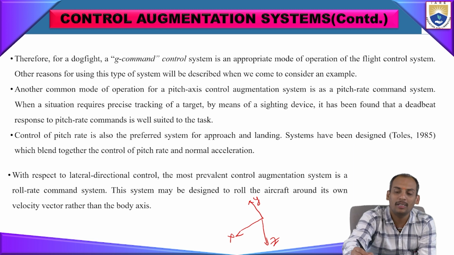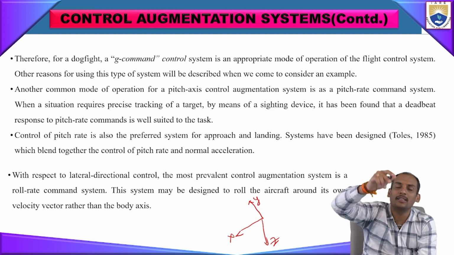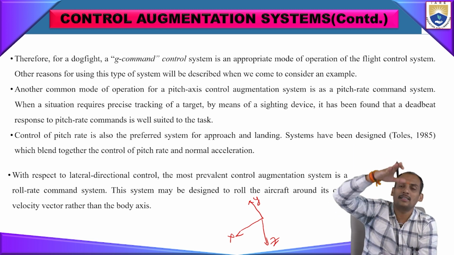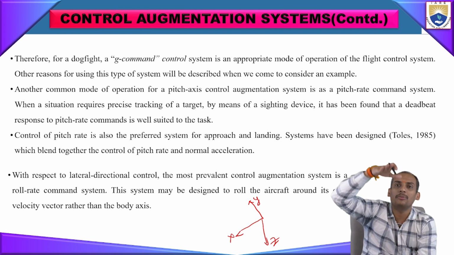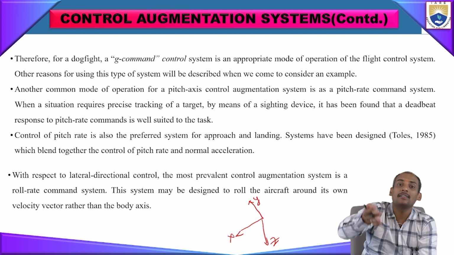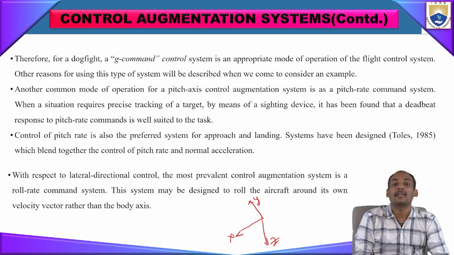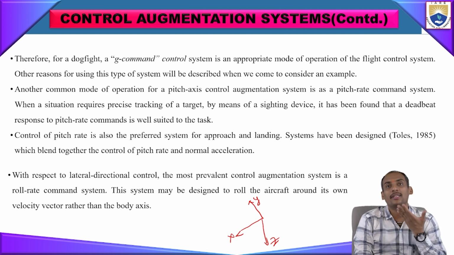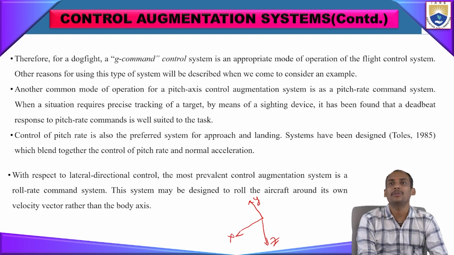A pitching moment with respect to the z-axis will be like a positive z, and this is a negative z. With respect to that direction, the positive z movement and the negative z movement, there are high maneuverability conditions involved. For that condition, how to augment the systems related to controlling the aircraft is a very essential thing to see here. So a pitch axis augmentation system and a pitch command system are installed.